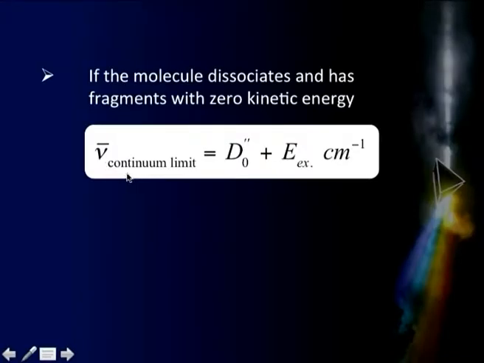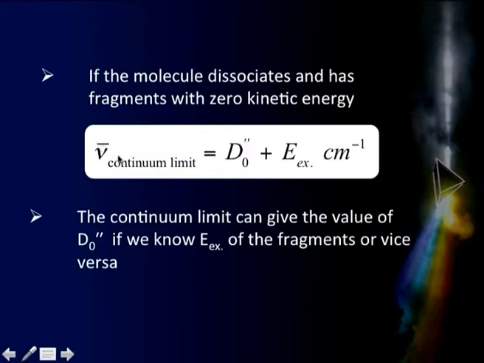If that be so, then I can say that nu prime, the continuum limit as I just mentioned, will be equal to d naught double prime, that is the dissociation energy in the ground state, plus E excitation of the fragments there. Now, the question is that I have got only one data, that is I got only nu prime continuum, but there are two things which I have to find out. I do not know this, I also do not know this, but I want to find out this one here. So, if I know E excitation somehow, then I can find this value, and if I know this somehow, I can find this value here.